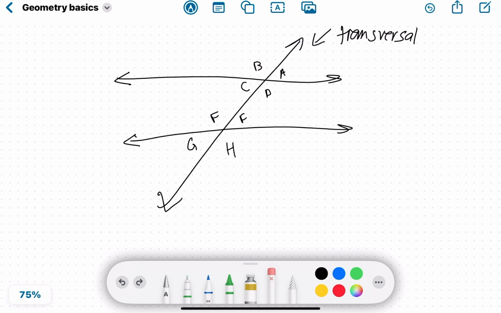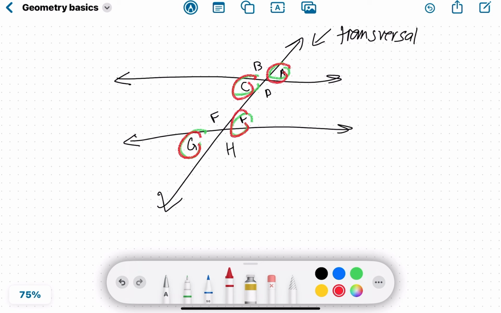When A and C correspond to each other, that means F and G correspond to each other because they're the same. And since they're the same, technically, A corresponds to G and C corresponds to F. That means they're congruent. Same thing for exterior angles as well.